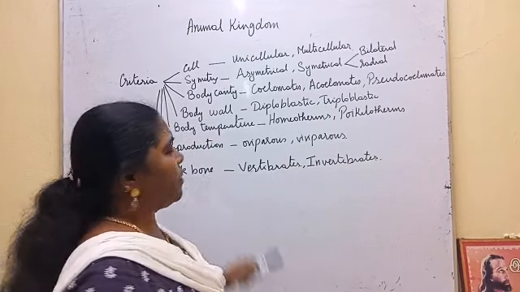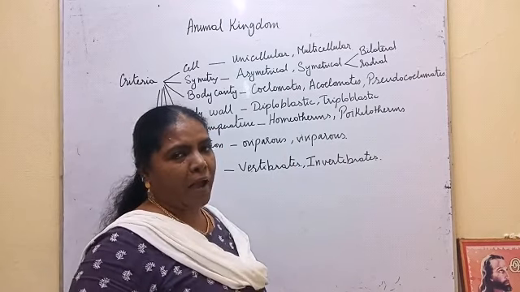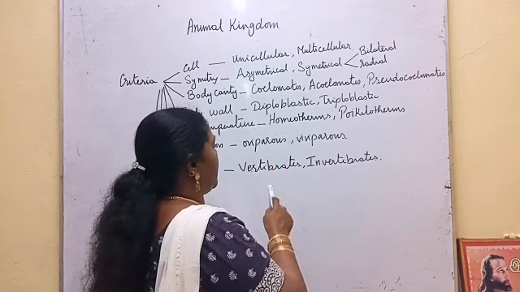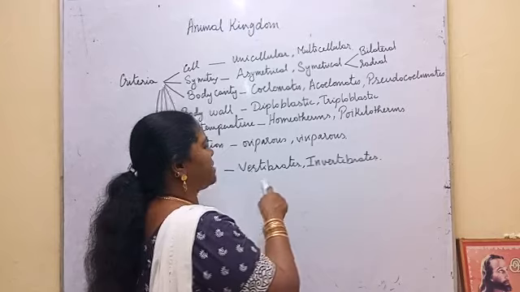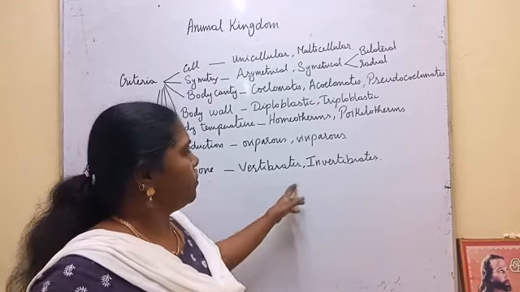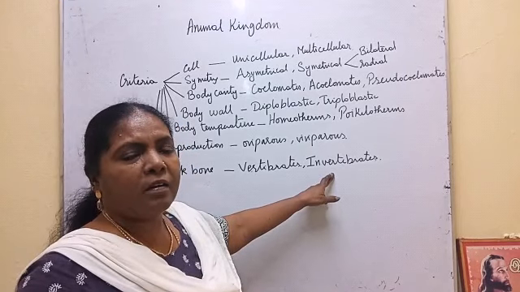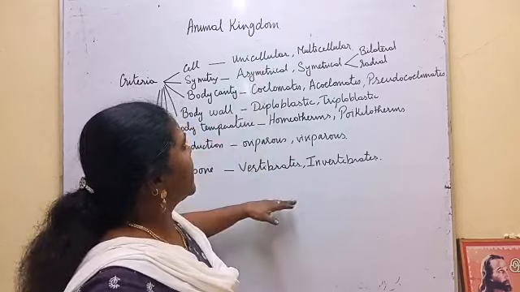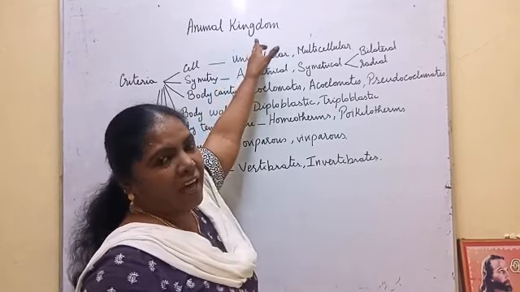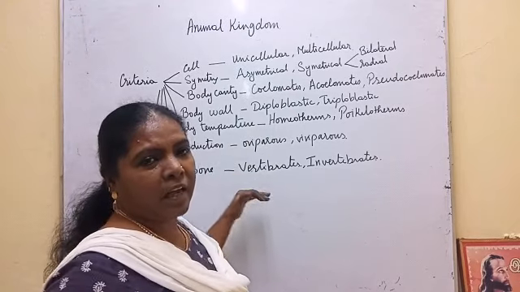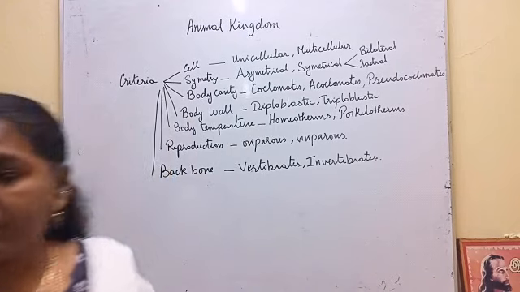Then on the basis of the presence and absence of backbone, vertebral column, they divided the animal kingdom into two categories, vertebrates and invertebrates. Vertebrates have a vertebral column, backbone. Invertebrates will not have a vertebral column. Okay. So all these are the criteria they use for classifying animal kingdom. Now we are going to see how they classify.